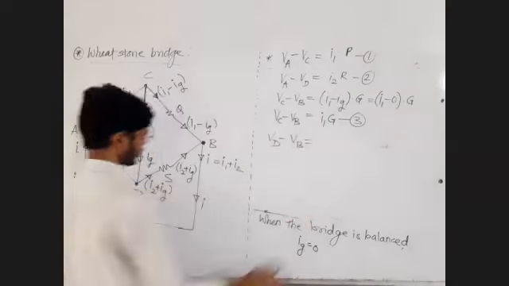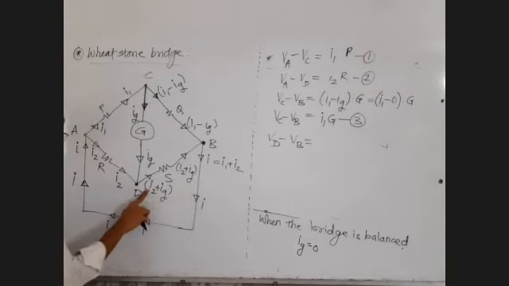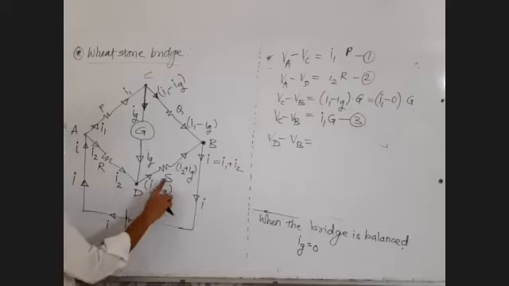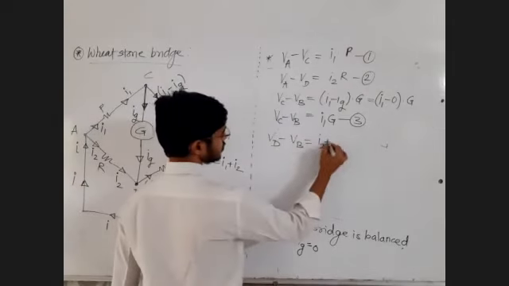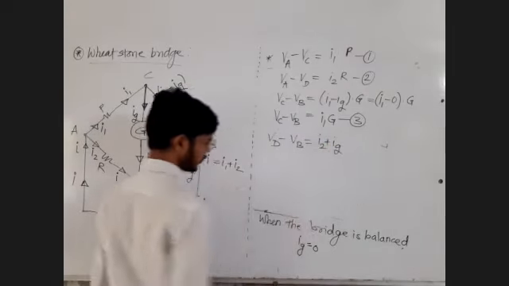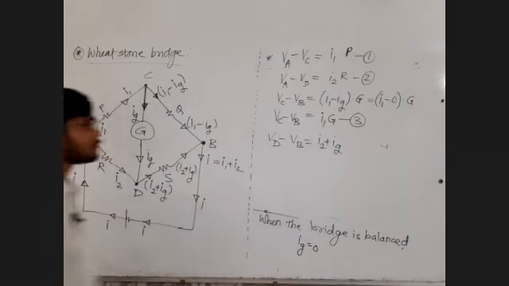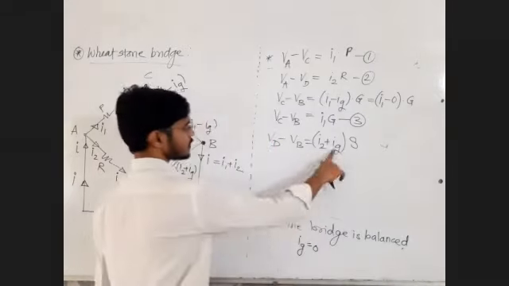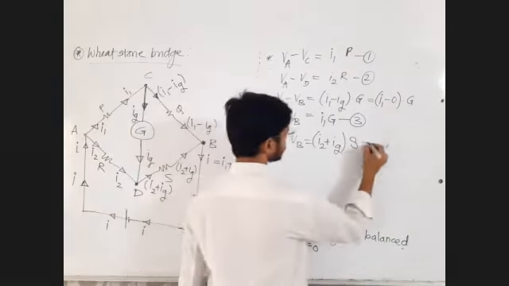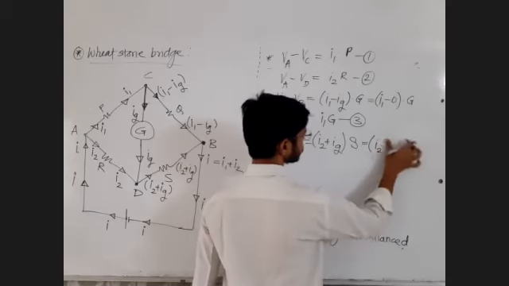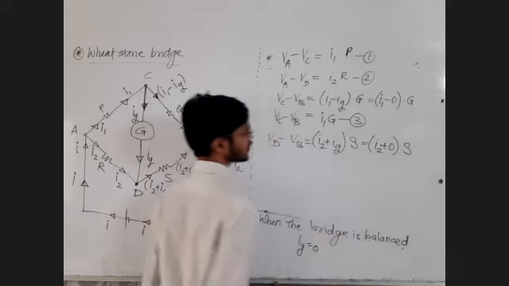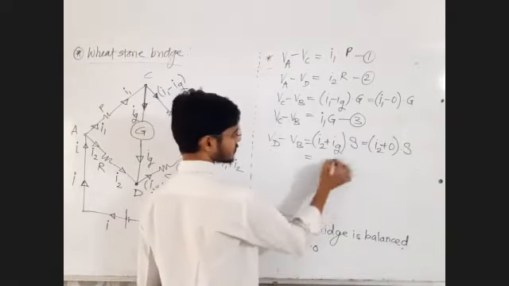Potential difference is equal to current into resistance, (I2 plus Ig) into S. But Ig is equal to 0, because the bridge is balanced.